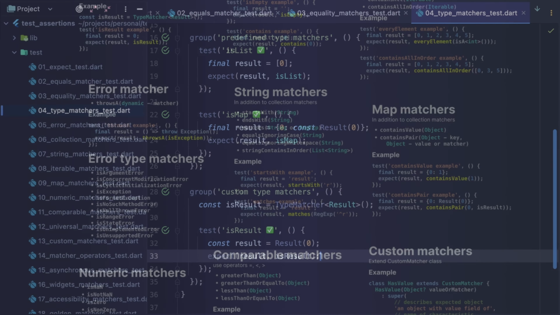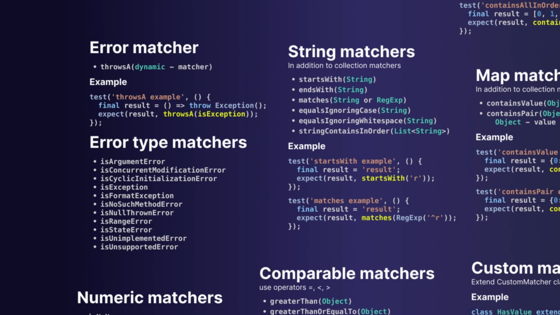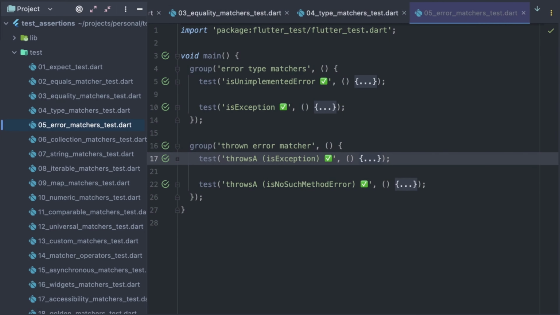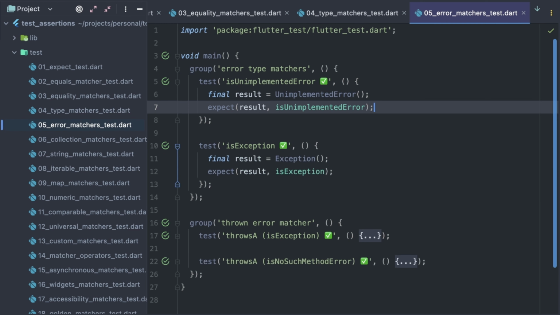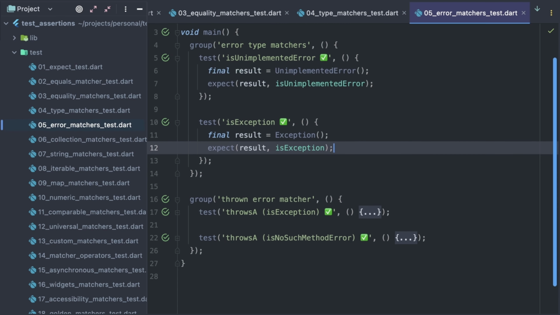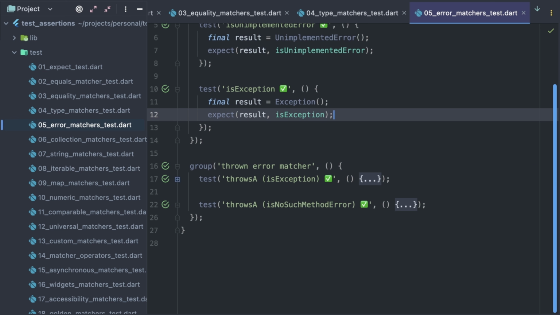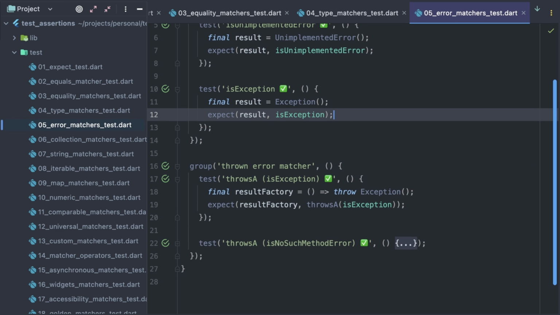Next we have error matchers. Let's start with error type matchers first. isArgumentError, isNoSuchMethodError, isUnimplementedError, isException. There is plenty, and they are all based on the TypeMatcher class from the previous example. Next is the throwsA matcher that ensures that a method call resulted in an error.